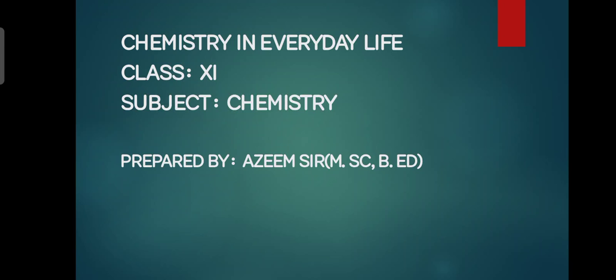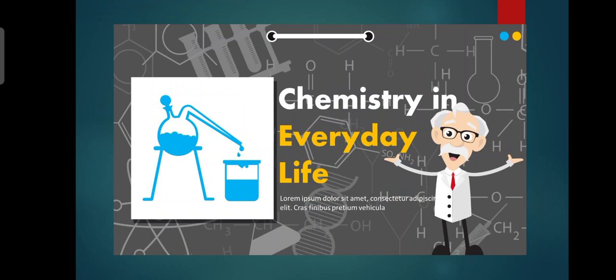Today we start with the new chapter, that is chemistry in everyday life. As we know, in our routine life we deal with very many chemical substances or chemical constituents. For example, when we get up in the morning, we take a brush, we use toothpaste to clean our teeth. This brush or this toothpaste is made up of some chemical constituents.